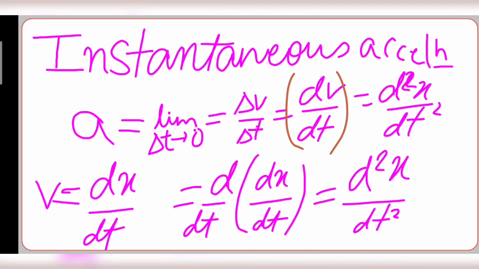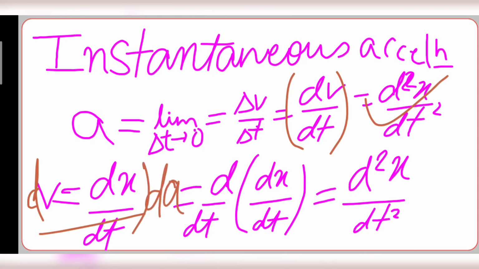Now we know v is dx by dt. So we come to d square x by dt square.